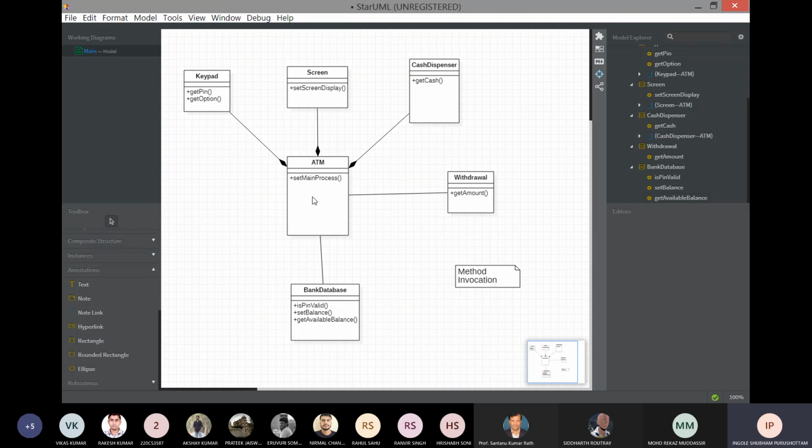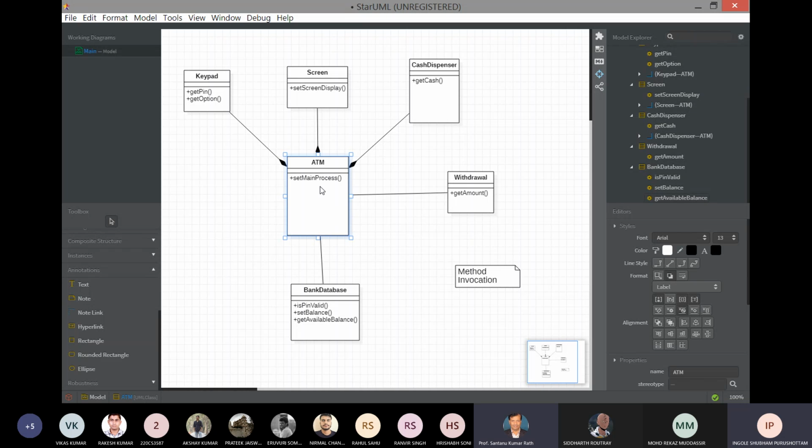Now it will require the keypad, screen, and all these classes. The ATM class will require the methods of all these classes. After inserting the card, the ATM will display, so it will require a screen. Our set main process will invoke set screen display to show the user that you have inserted the card, now insert the pin. It will invoke the set screen display, and also for entering the pin, it will invoke get pin for the keypad.